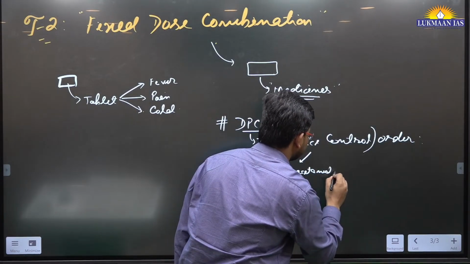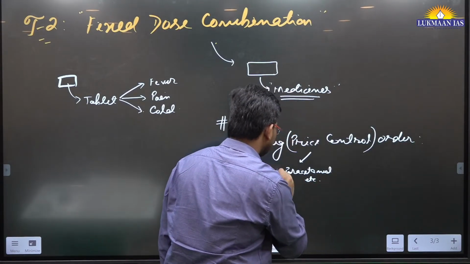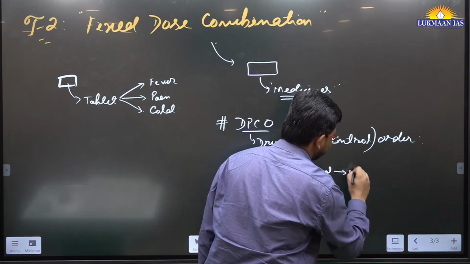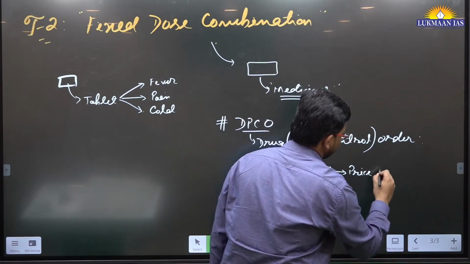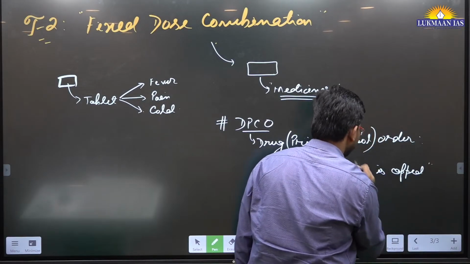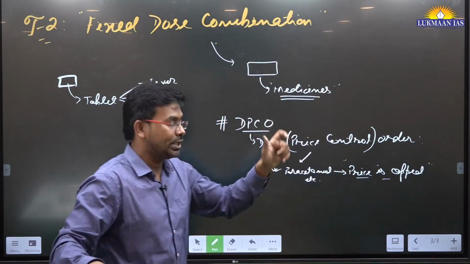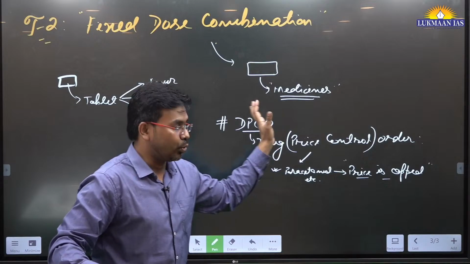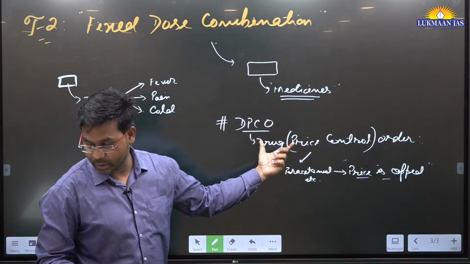For example paracetamol or any other drug, its price is capped. Capped, C-A-P-P-E-D, means there is a fixed ceiling beyond which its price will not go, because of the Drug Price Control Order.